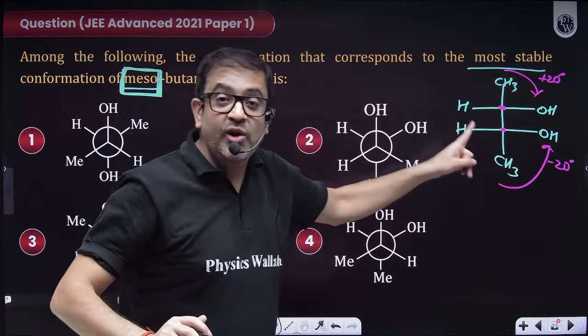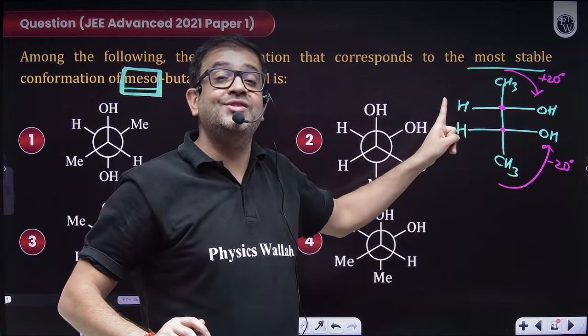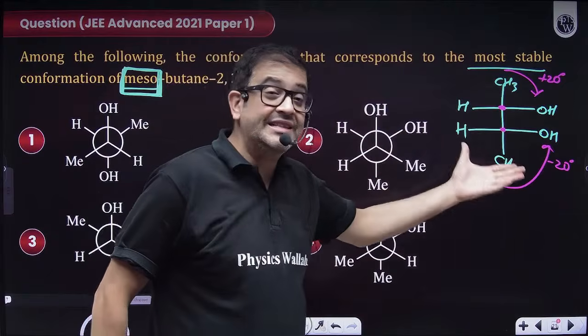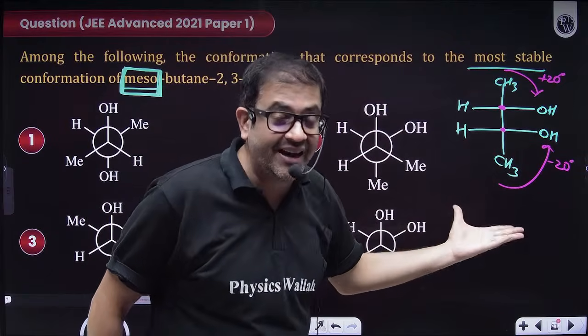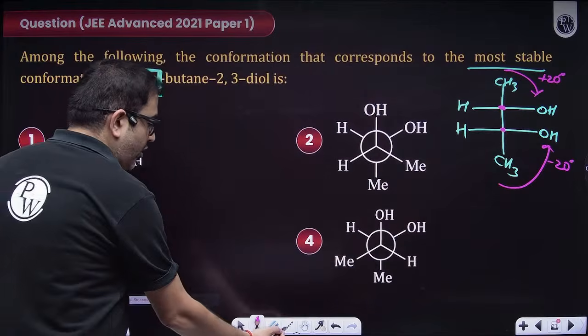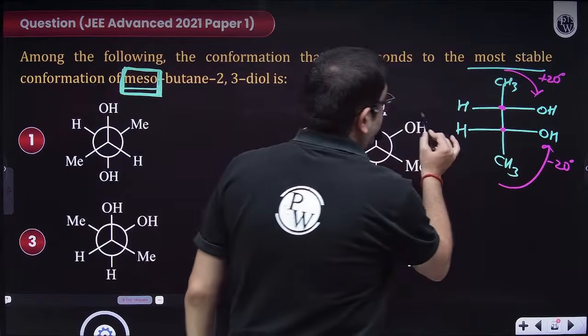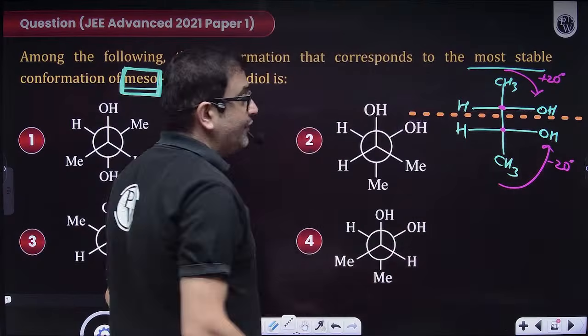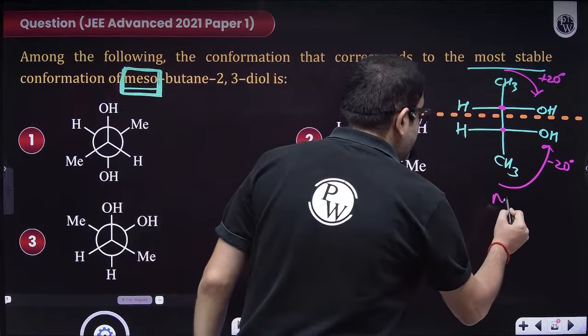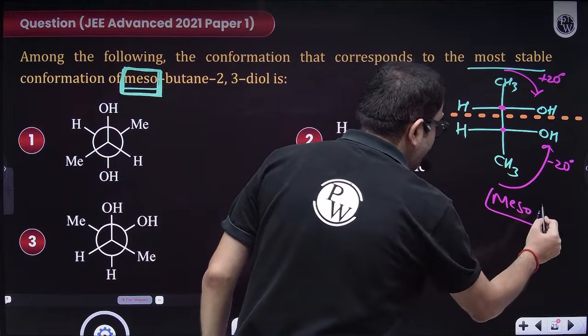So this molecule has two chiral carbons which are just doing the opposite job, and hence light will not rotate. So this is the creation of optical inactivity due to internal compensation, and such a form is obviously optically inactive. It will definitely have a plane of symmetry, and such a form is known as a meso form. I hope everybody is clear.